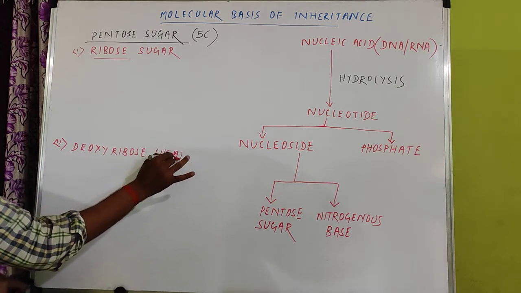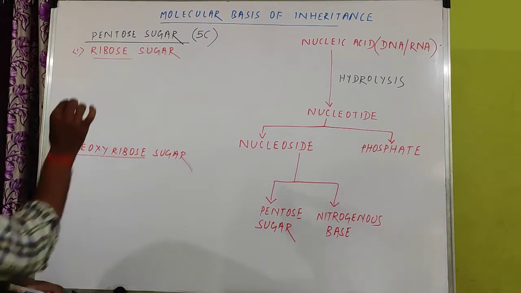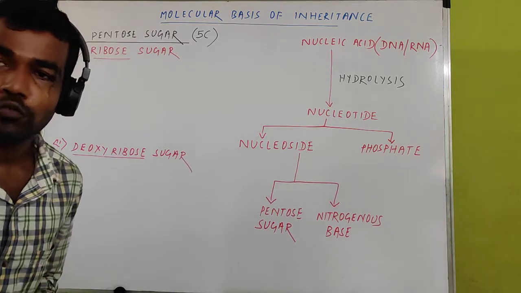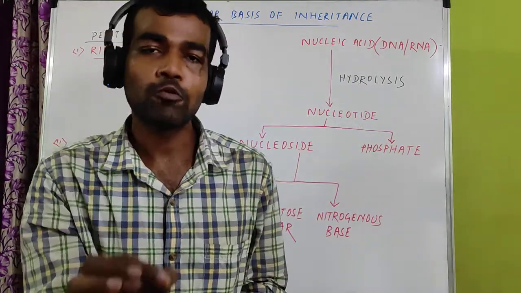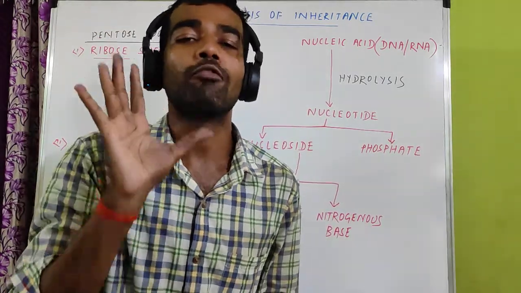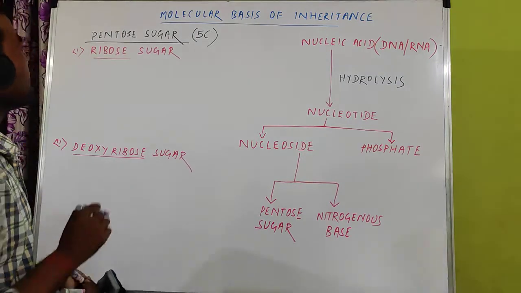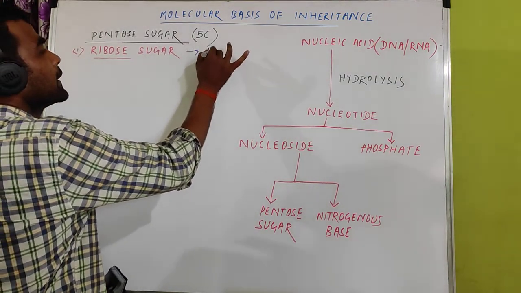So the pentose sugars are two types: ribose sugar and deoxyribose sugar. And this sugar determines which type of nucleic acid will form. If the sugar is ribose, it will form RNA.